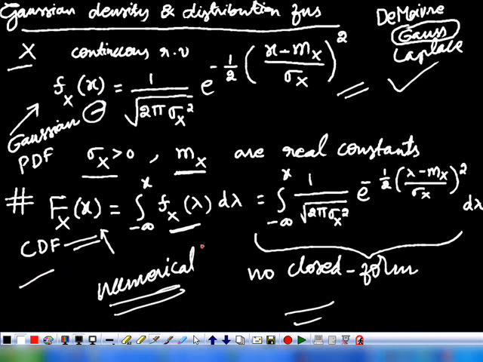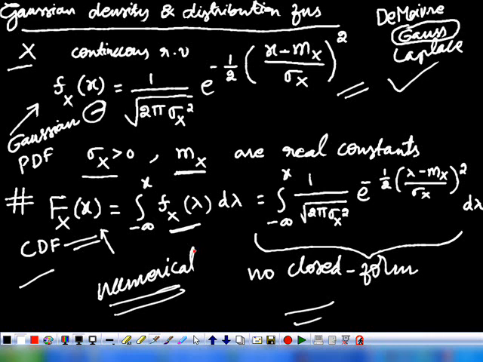So why do we need to study the Gaussian probability density function? What is the reason? Most of the physical phenomena which are random in nature can be modeled by the Gaussian random variable. Take for example the noise voltage generated across a thermally agitated resistor. When the resistor is thermally agitated, charge particles move randomly and constitute some current.